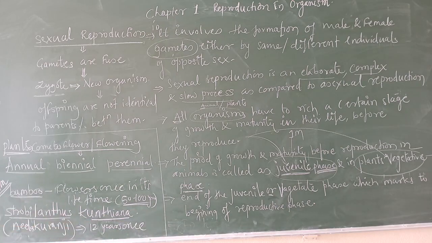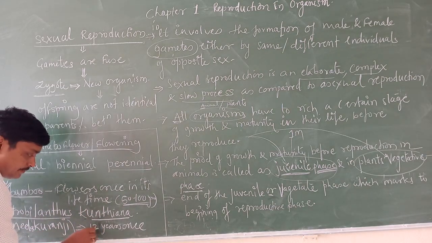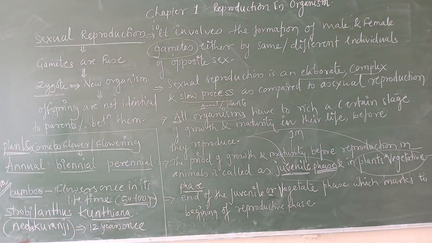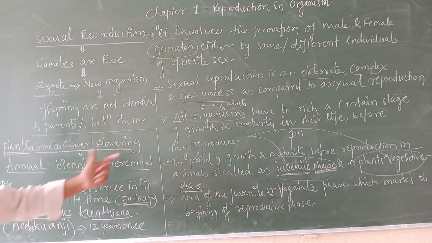Kunthiana underline ಮಾಡಿ. Strobilanthes kunthiana ಅದನ್ನ in general or a common name ನೀಲ ಕುರಂಜಿ ಅಂತ ಕರೀತಾರೆ. Neelakurinji ನೀಲ ಕುರಂಜಿ. It flowers once in 12 years. 12 ವರ್ಷಕ್ಕೆ ಒಮ್ಮೆ flower means it is to flower.